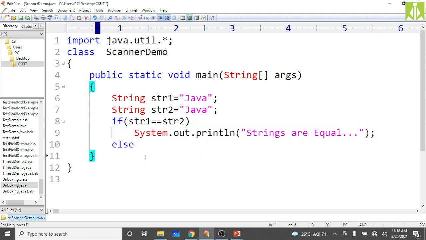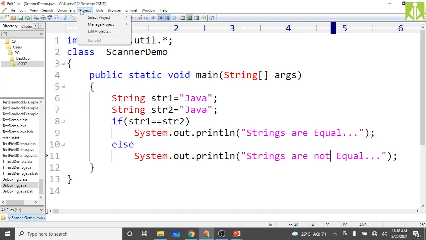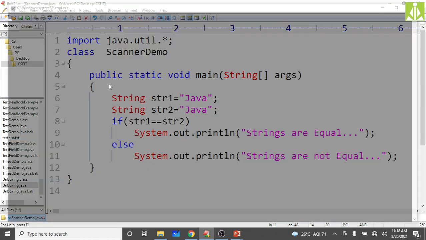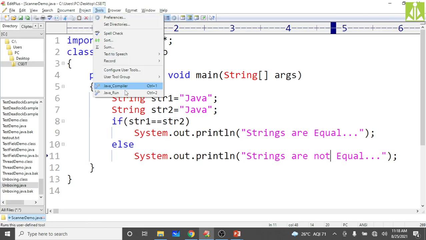Copy, come down, and here you print "not". So what will we get on the output screen? We will get the "not" message, because both the strings are not equal. Let me compile, okay, then go and run.